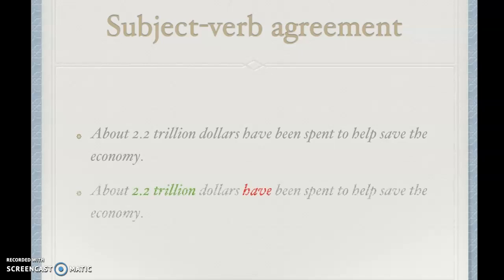The answer is no. The subject of the sentence is 2.2 trillion, and the verb is have. The number 2.2 trillion should go with a singular verb, but the writer's been confused by dollars. Dollars is in the plural, but that's not the subject of your sentence. So the correct answer would be about $2.2 trillion has been spent to help save the economy.